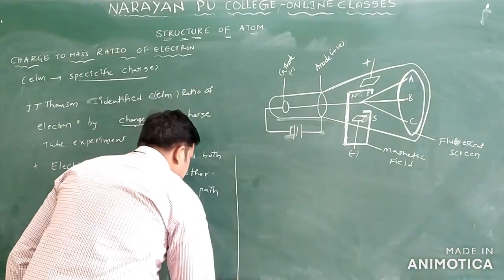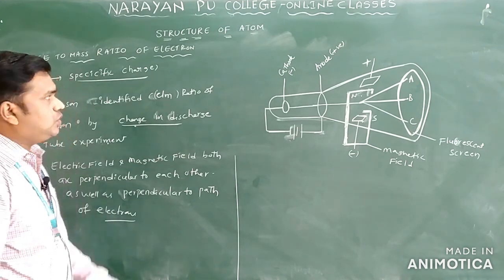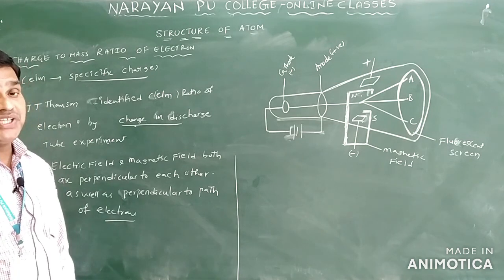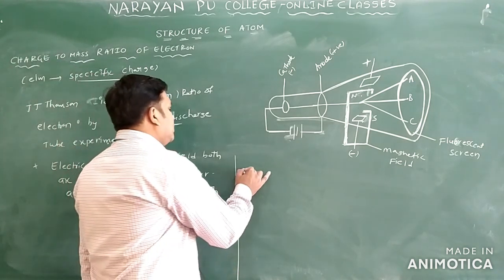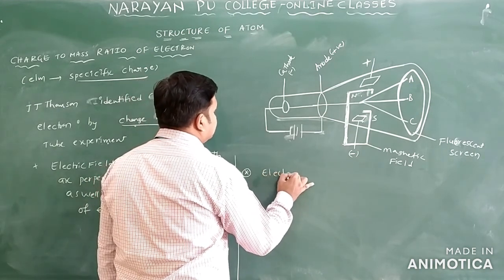Okay, so this is the setup made by J.J. Thomson in the discharge tube to identify the e by m ratio, which we are calling the specific charge of the electron. So what he did here, first we will apply the electric field on.